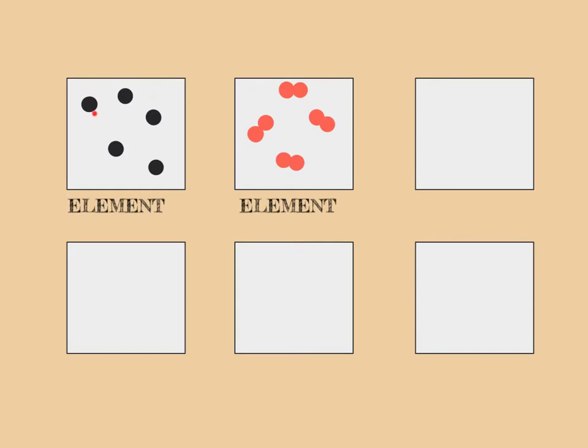Now, this element is clearly different to this element. These are two different elements. This type of atom is different from this type of atom. So let's just label atoms on there as well so that you don't forget which ones they are. Okay, so every circle is an atom. It's a particle, the smallest particle that exists by itself. So there's an atom, there's an atom, there's an atom. And here's two atoms stuck together, two atoms stuck together, two atoms stuck together. Okay? And these are both elements because all of the atoms inside a box are identical to each other. But these elements are different to each other because these atoms are different from these atoms.